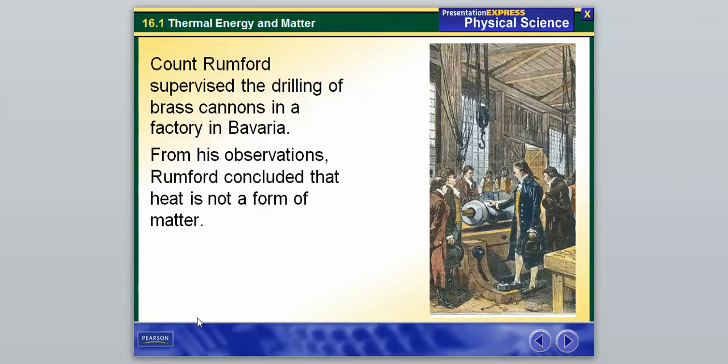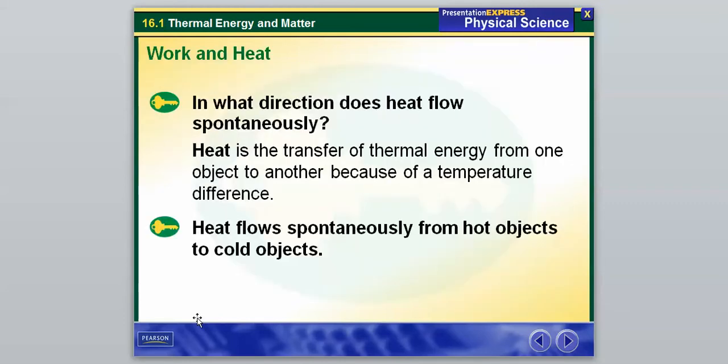They talk about him more in depth in the book, about how he dipped it into a water bath to show it cool down, and then it showed that the drilling process of making the cannons would increase the temperature of the water if you left it sitting in water, causing the water to boil. He observed that there's no direct contact from any type of matter that's generating this heat. It had to be in the form of something else rather than something concrete and solid that you can see.